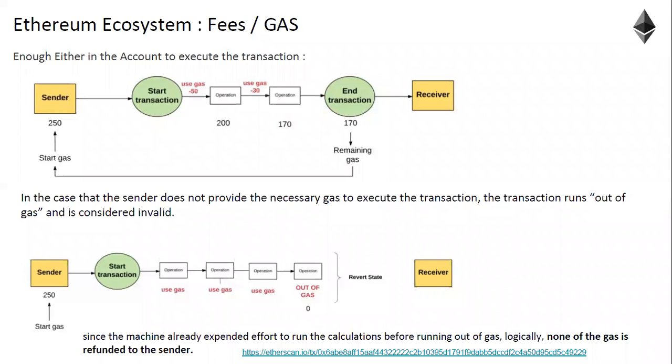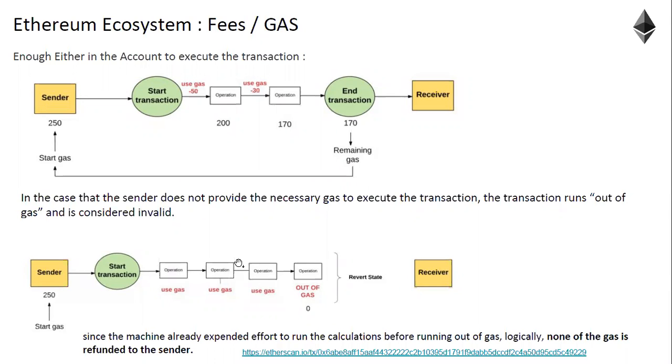You consumed the petrol already, you can't get that back. And you can't reach your friend either. The transaction has not happened yet. The money is with you still. So in that case, somewhere you will get petrol and you will go back to your home. That's it. But the petrol spent already is gone.